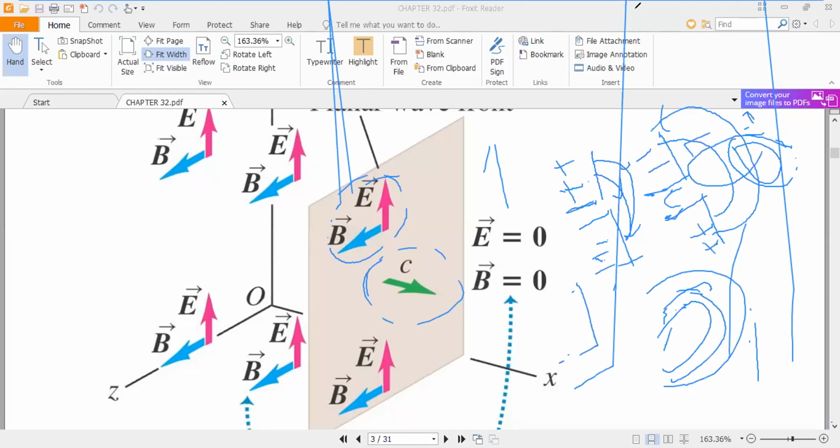If this is the length of the antenna, the charges oscillate up and down. So charges always oscillate up and down. The waves do not move in the direction in which the charges oscillate, but rather they oscillate in a direction perpendicular to the motion of charges.